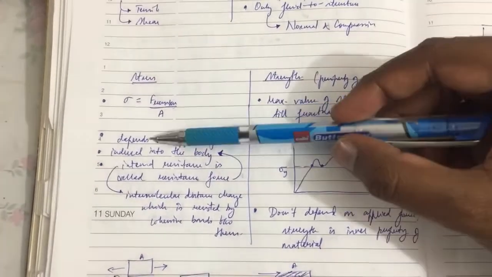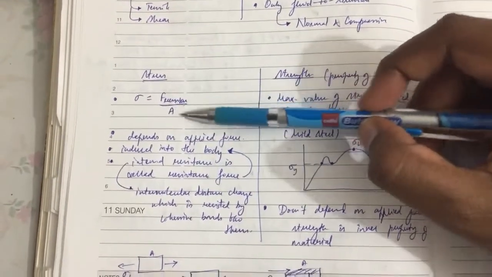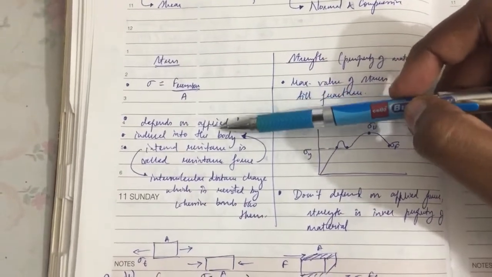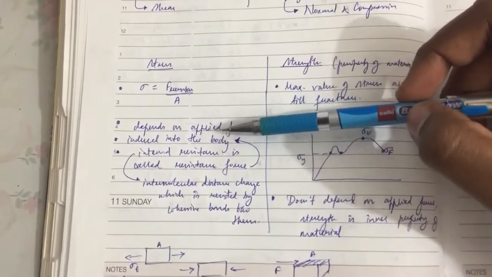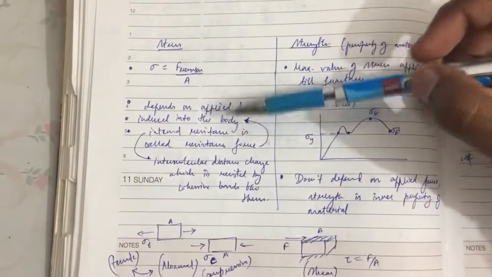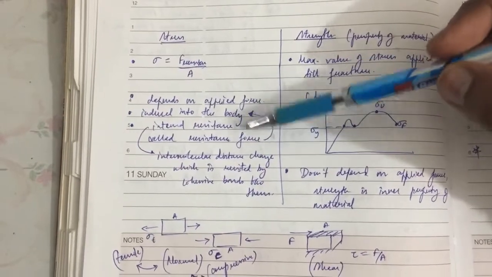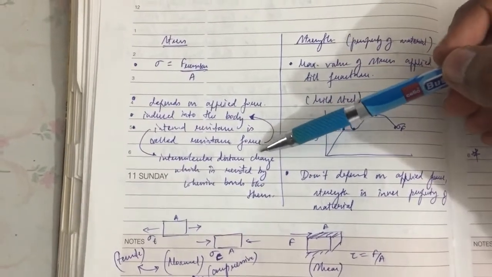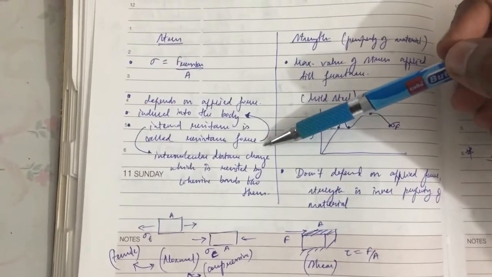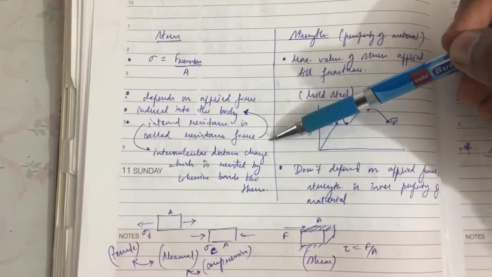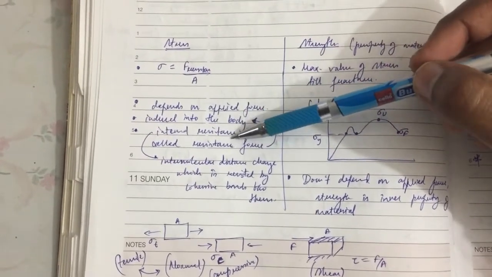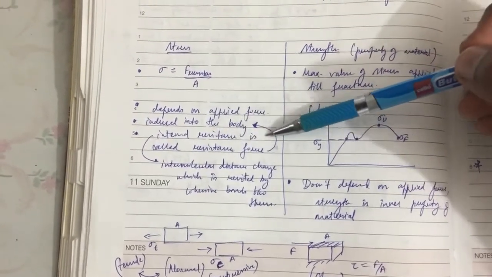So what we call the stress is basically induced into the material due to the applied force. When the force is applied on the body, due to the change in the intermolecular distance of the material, the cohesive bond between the molecules resists the changes, which in return creates the internal resistance, and that internal resistance is called the resistance force.